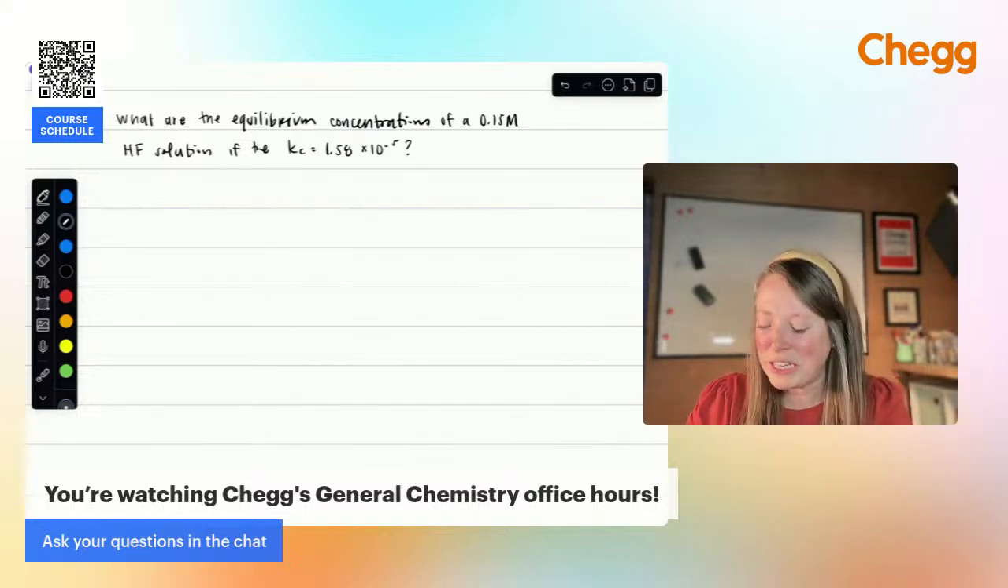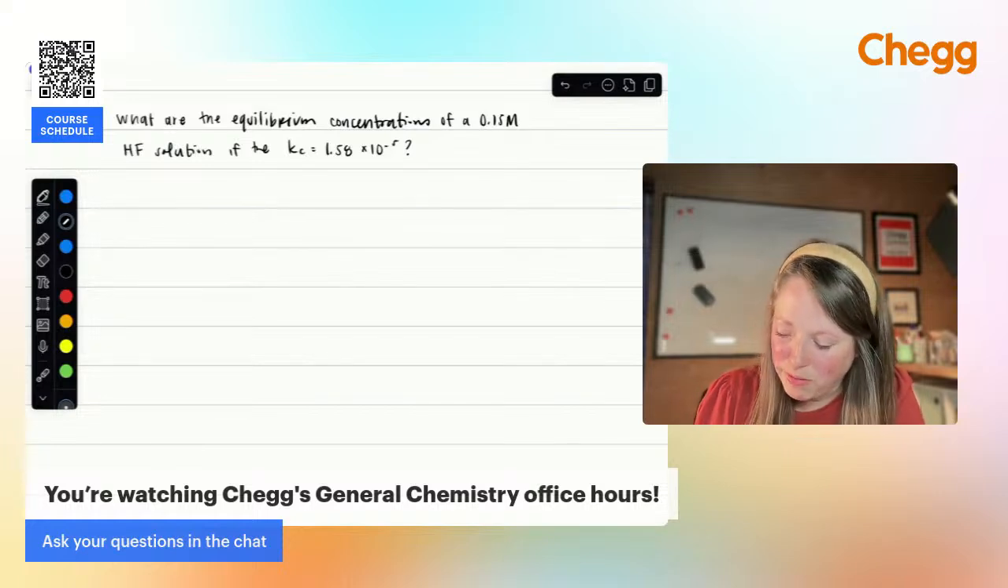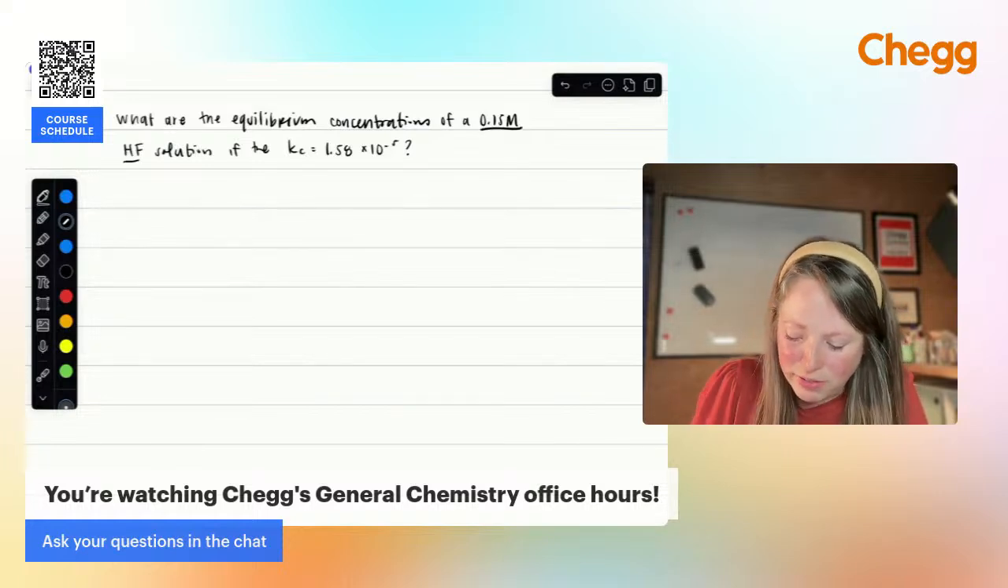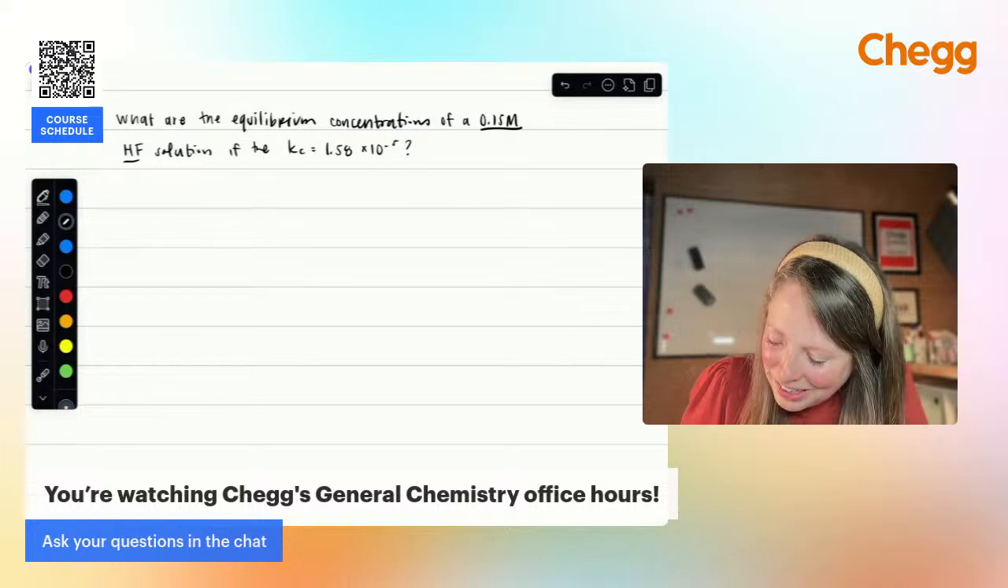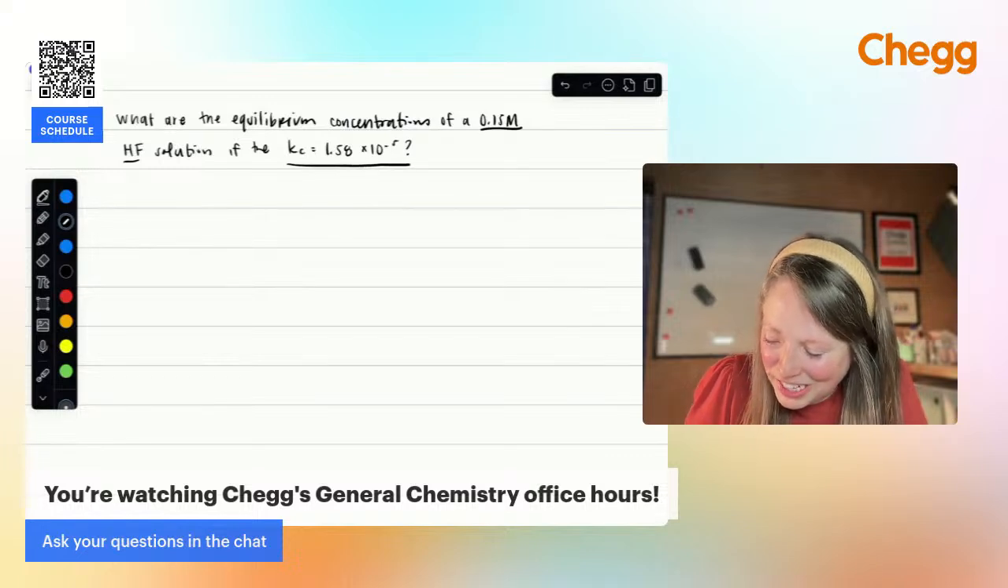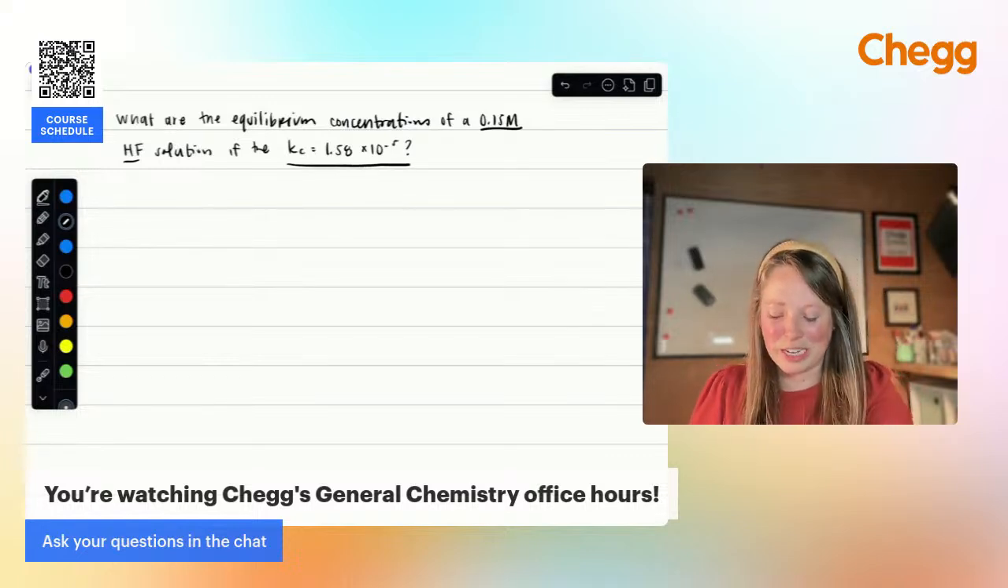All right, so we're trying to find the equilibrium concentrations of a 0.15 molar HF, hydrofluoric acid, solution. So quick trivia question: is HF a strong acid? What do you think? Go ahead and put that in the chat. Is HF a strong acid or not?